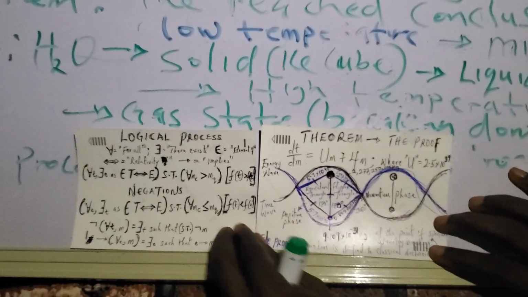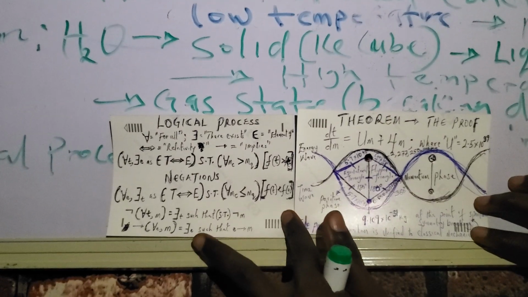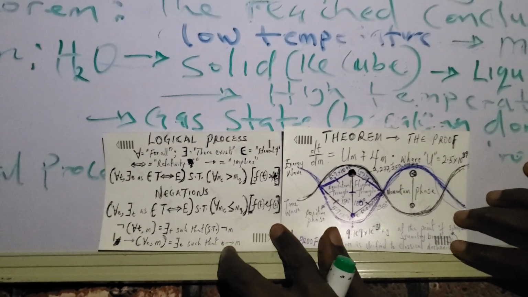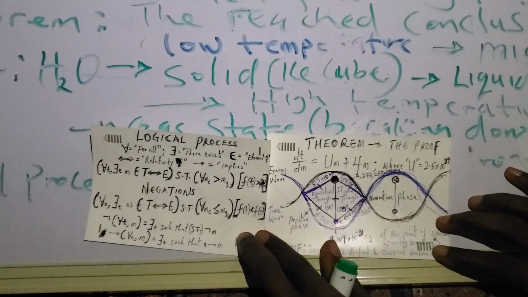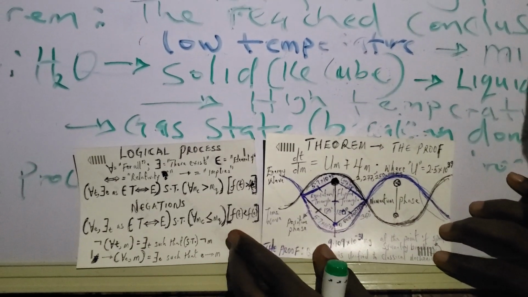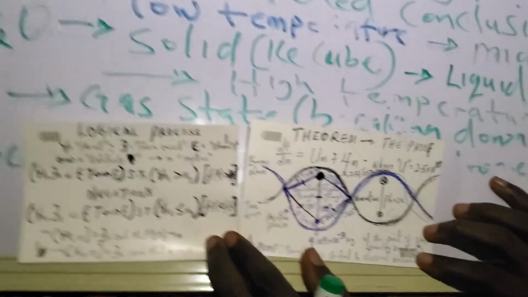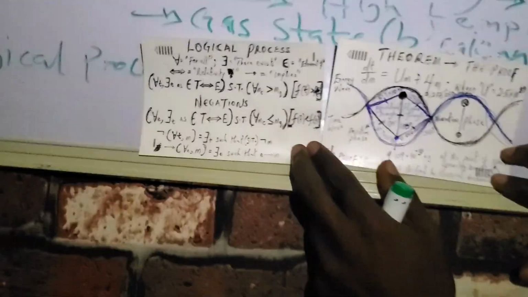If we look at this particular statement, there exists energy such that energy is the same thing as mass. That is actually relating to constancy. And then we have there exists time such that not mass. So time is not mass.